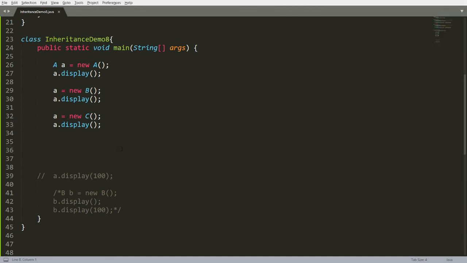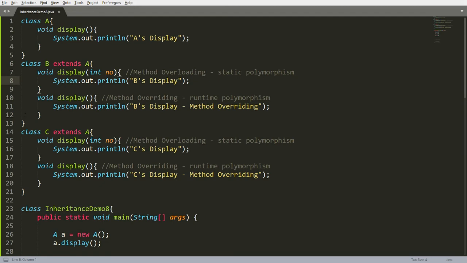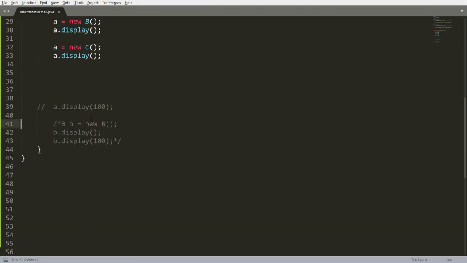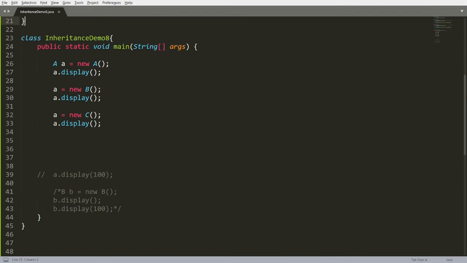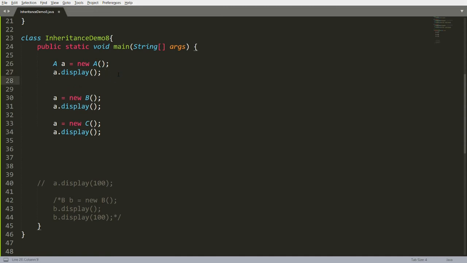But what can father access of the child? Father cannot access the function display with the number argument. Father can access only the thing that father has given to his child. And father has given the same function to its child, so father can access it from the child. In short, if father points to a child, then father can access only the overridden function. Father cannot access the child's display with the argument, and if you write here 100, you will get an error.